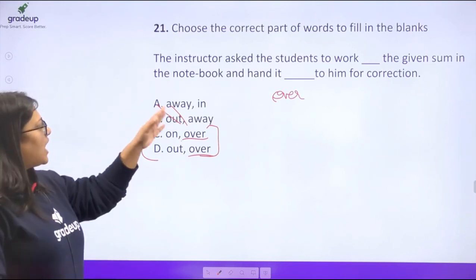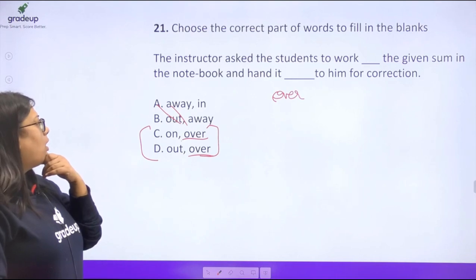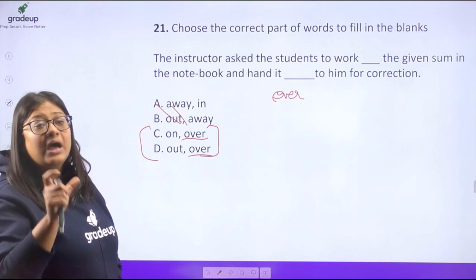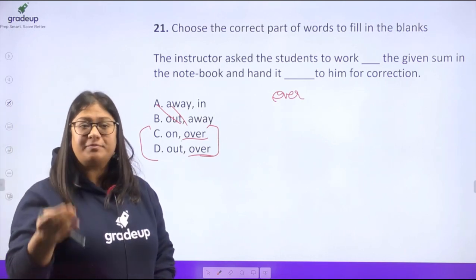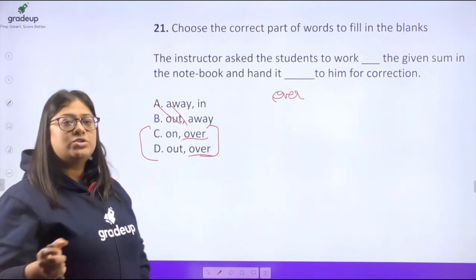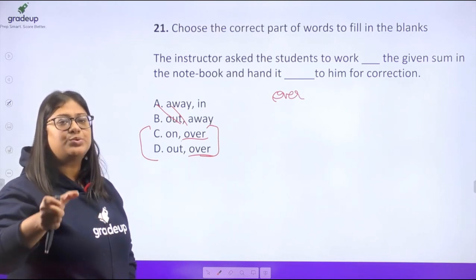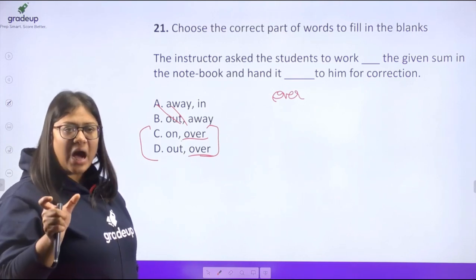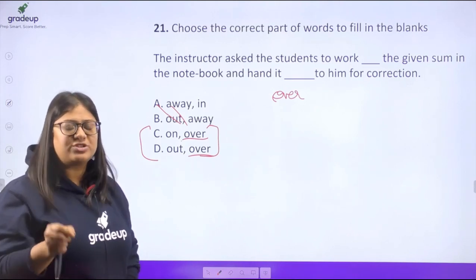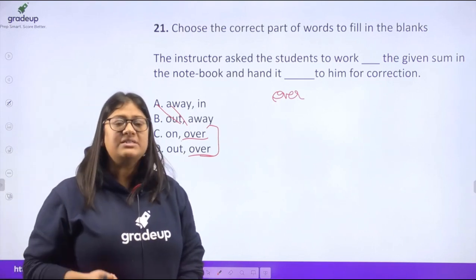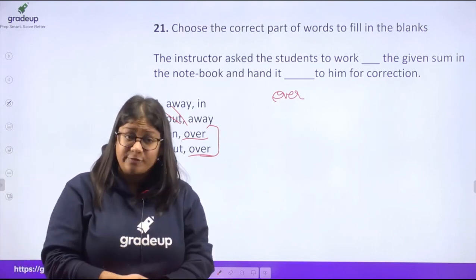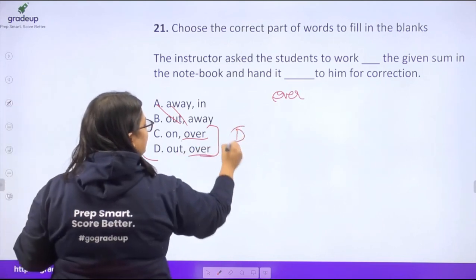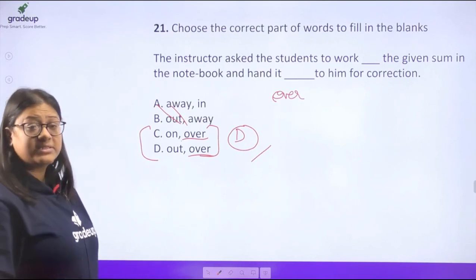Now, the instructor asked the students to work out the given sum in the notebook. Work out means, especially of an equation, something which is capable of being solved. Work out is a phrase that is used especially with reference to an equation. Okay, so the answer is going to be option D. Option D is your correct answer.